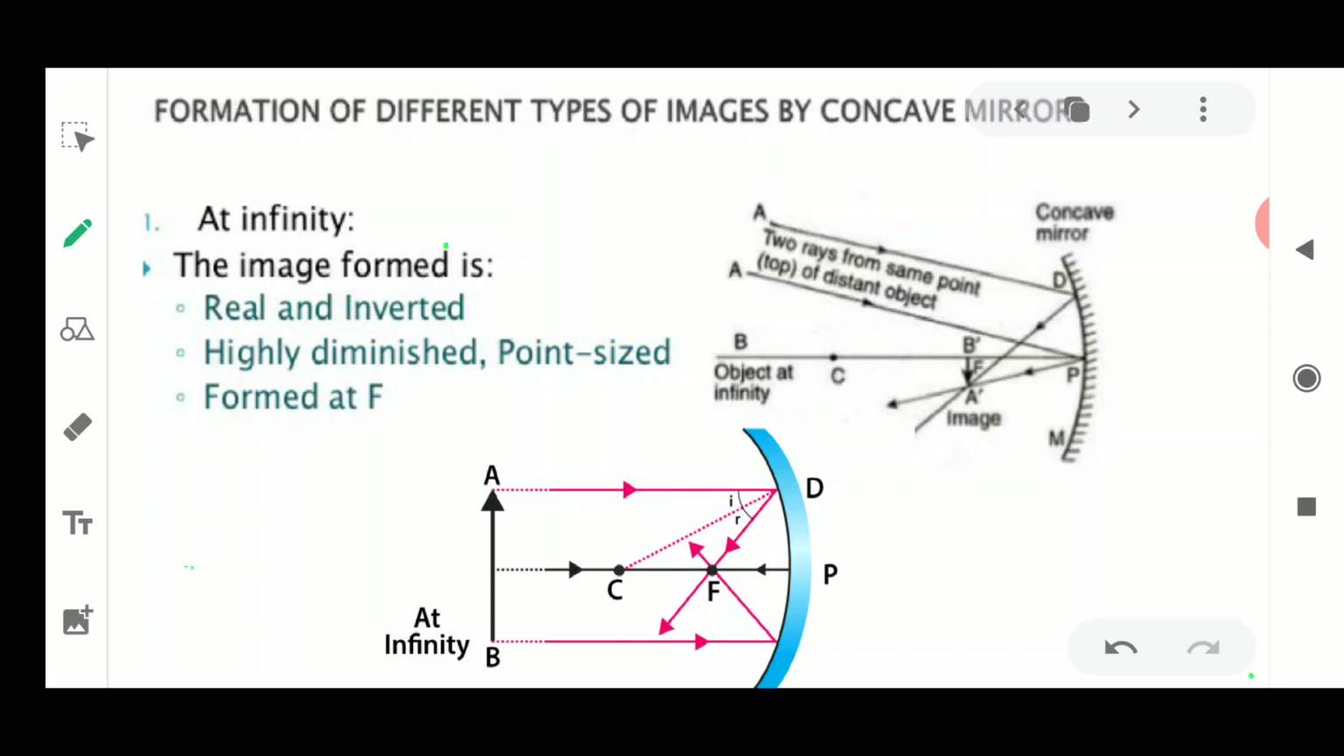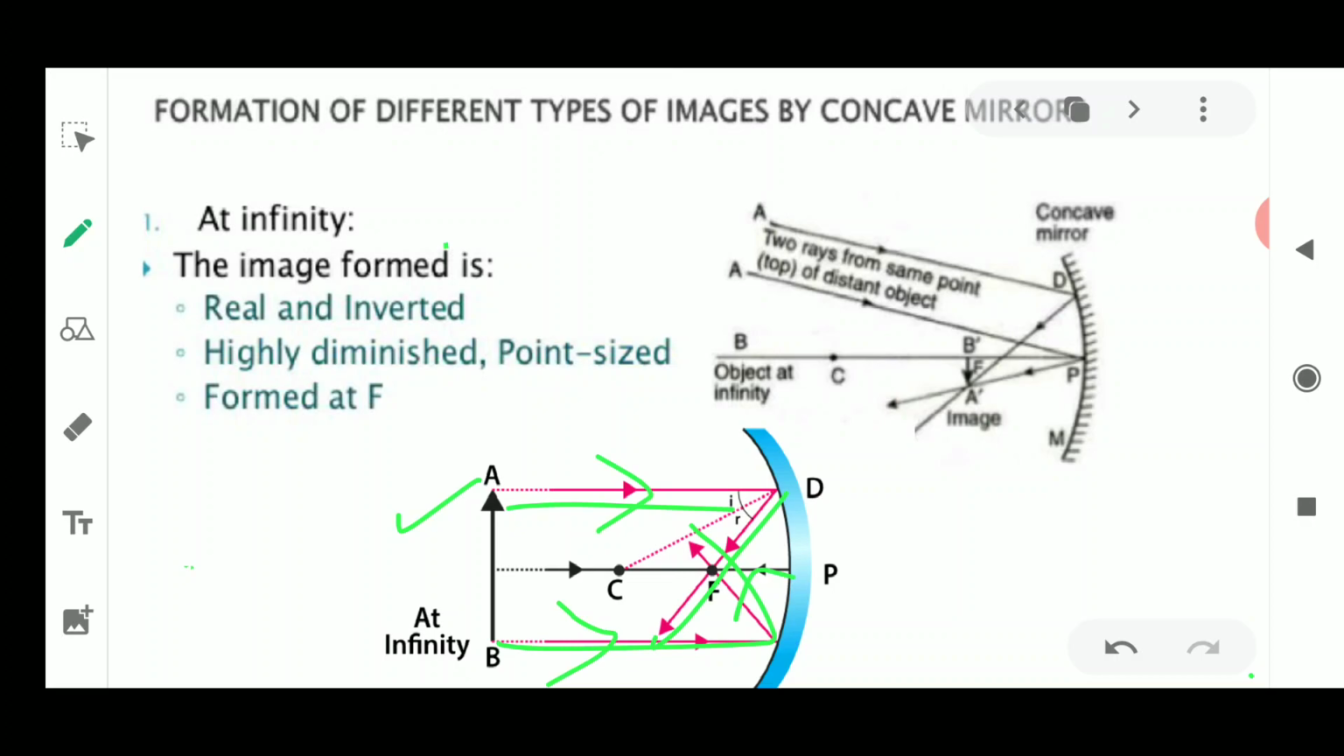Fine. So the first rule used here in this diagram was that the ray parallel to the principal axis always passes through the focus. Similarly, the second ray, which is traveling parallel to the principal axis, always passes through the focus after reflection. And don't forget to draw these arrows. They tell the direction of the incident ray and the reflected ray.